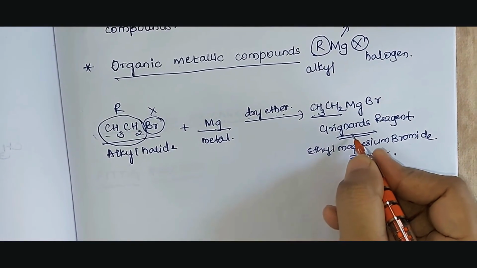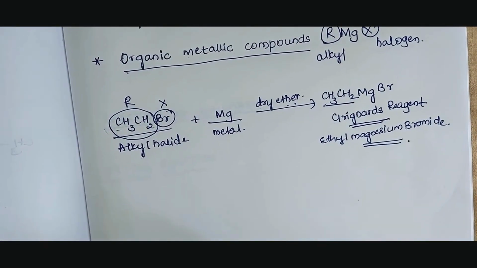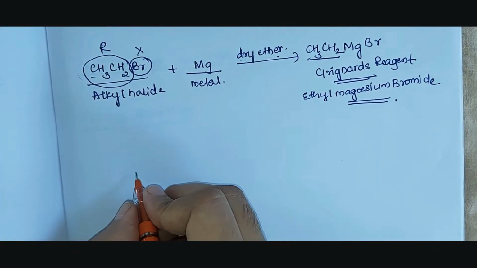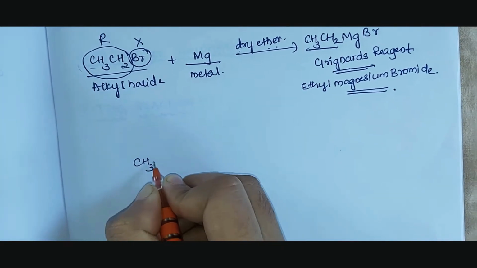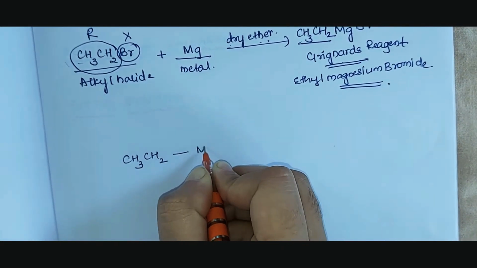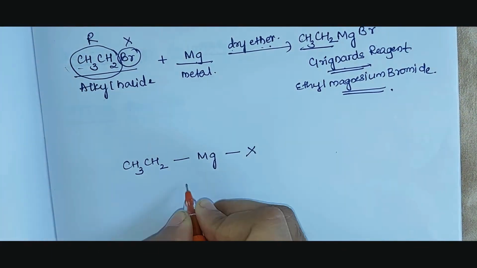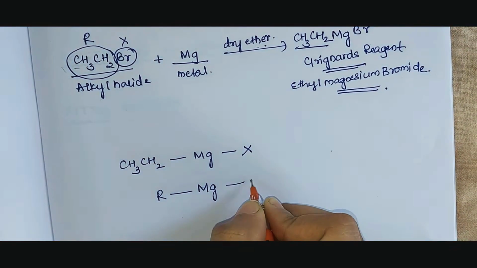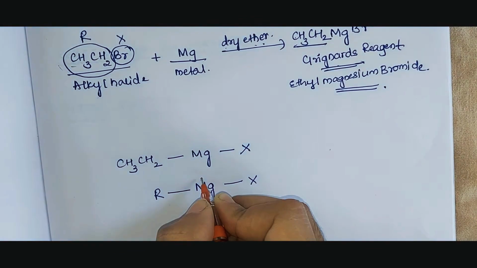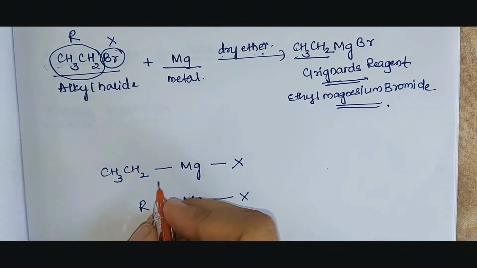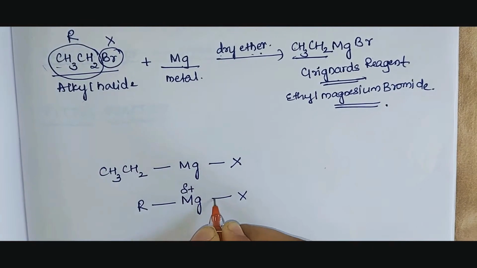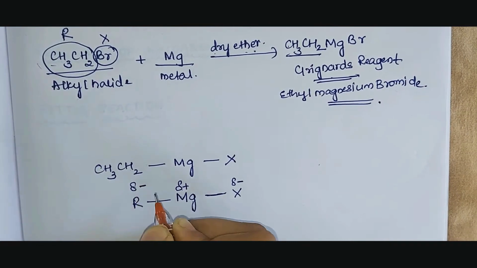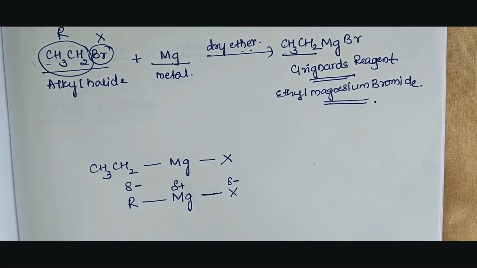So let us find out the kind of bond present in the Grignard reagent, and about its reactivity. To find out the kind of bond present, we will write the molecular formula CH3CH2MgBr, or we'll take the general formula RMgX here. We will not represent the metal as M, we'll take magnesium as the metal itself. Since magnesium is a metal, it will always be positively charged, so we represent a partial positive charge. Halogen will extract the electron towards itself, so it is partially negative, and the alkyl group is also partially negative.